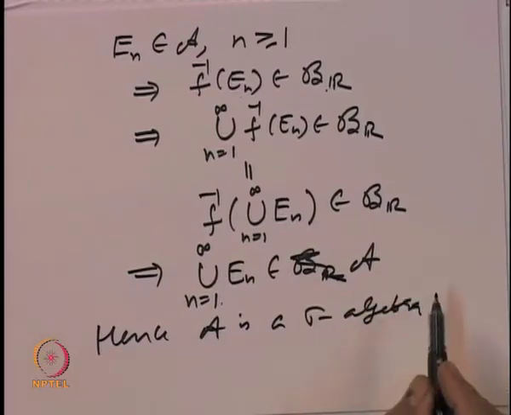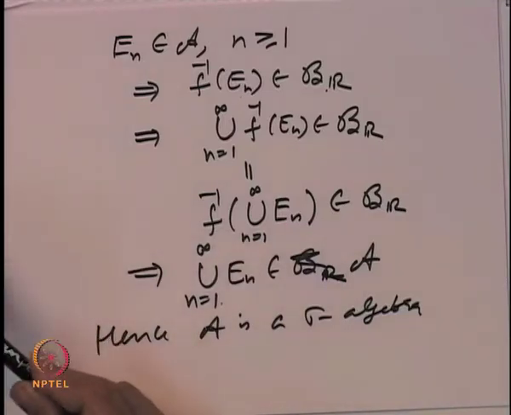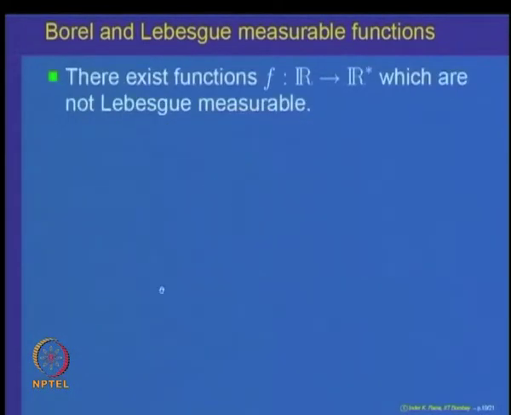of subsets of R, and it includes open sets. So, it must include B R, and hence this is equal. So, that proves that every continuous function from R to R is Borel measurable, and hence it is also Lebesgue measurable. So, all topologically nice functions, continuous functions, become Lebesgue measurable on the real line. Let us look at some more properties.